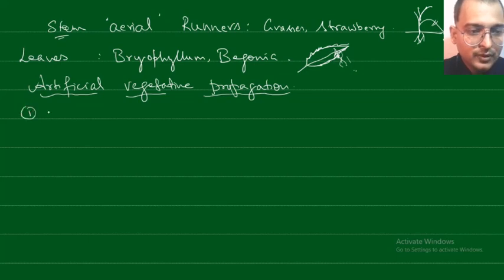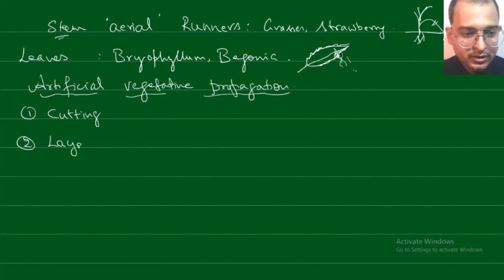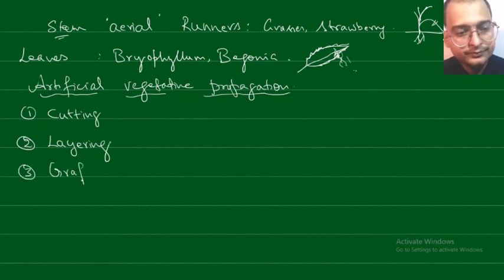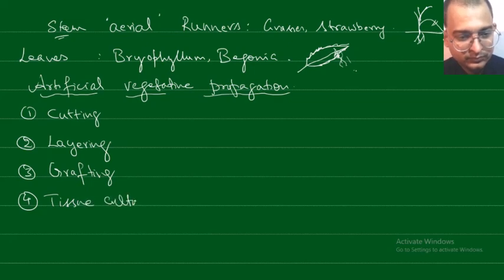One is cutting. The next one is layering. Then grafting, and then we have tissue culture.